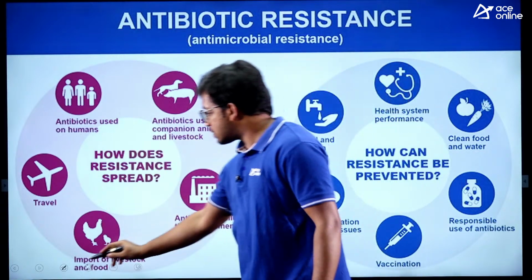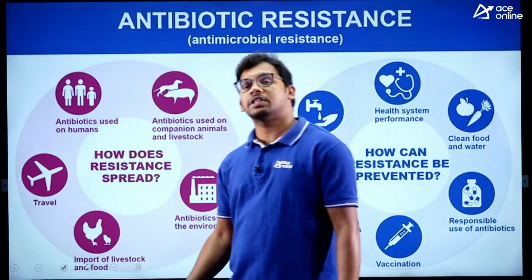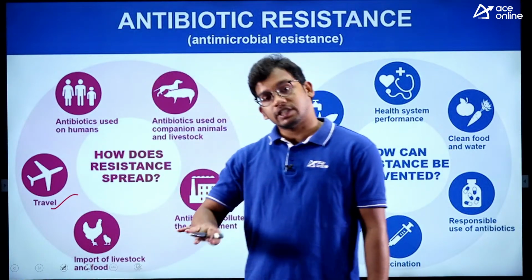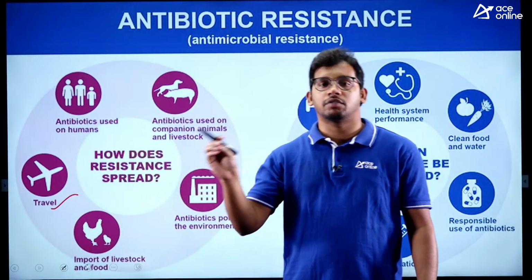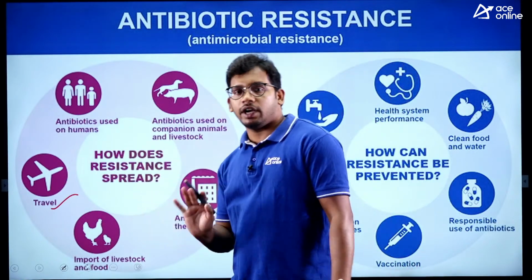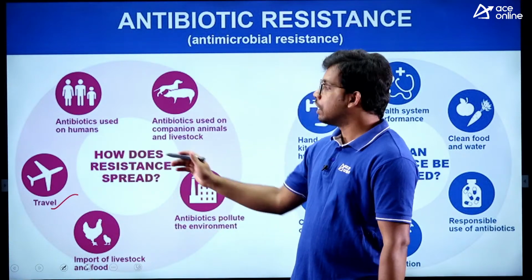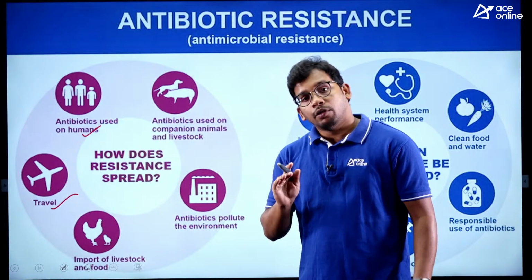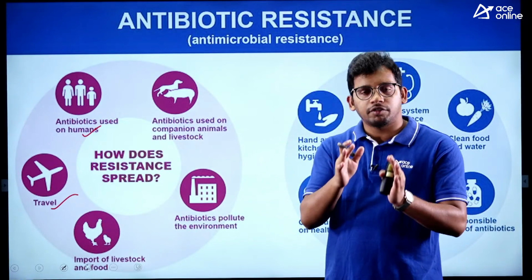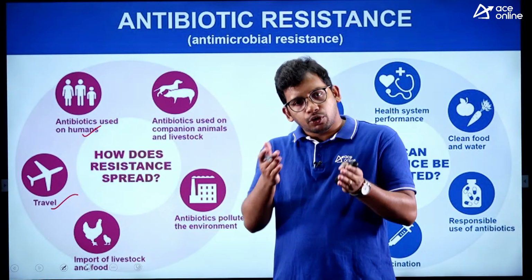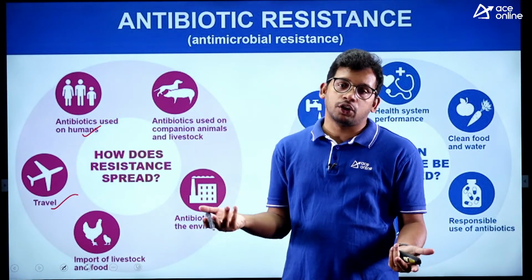How does this resistance spread from one person to another person? Why is this being spread? Because of travel. For example, you went to the USA and there was an antimicrobial resistance in your body, and that was carried to India into your family, something like that, right? So through travel and antibiotics used on humans. We are taking the dose, like if the doctor has recommended it for 10 days continuously, we are taking it for 2 days and then discontinuing it, right?